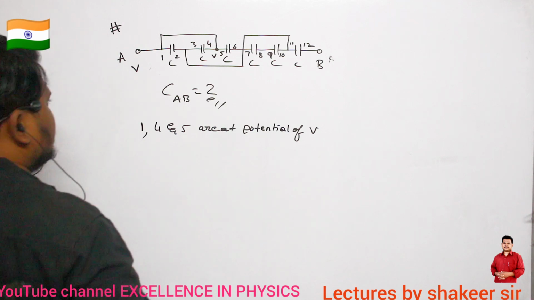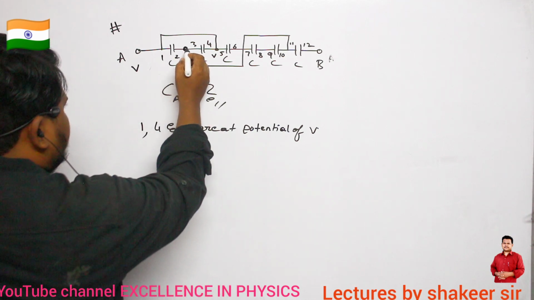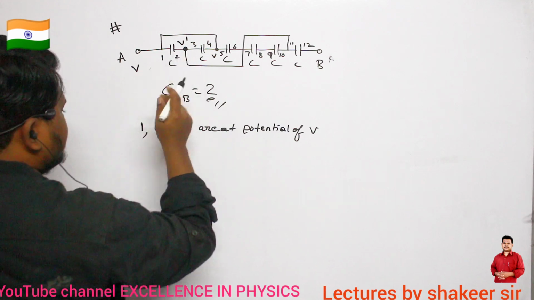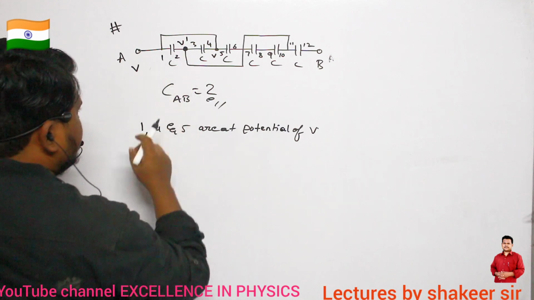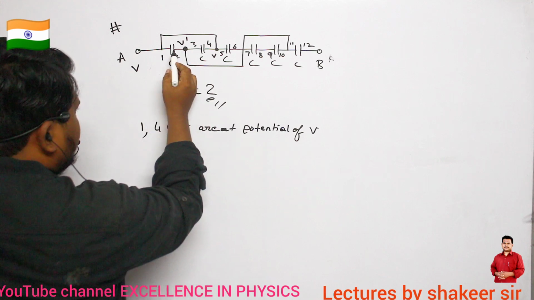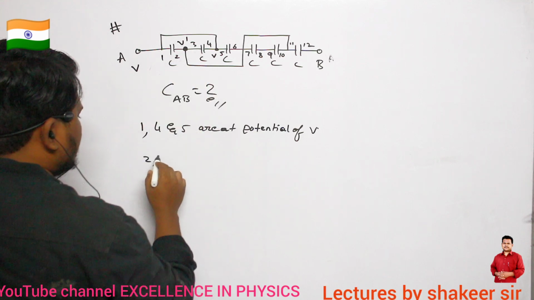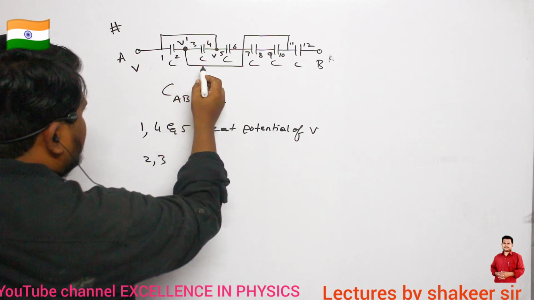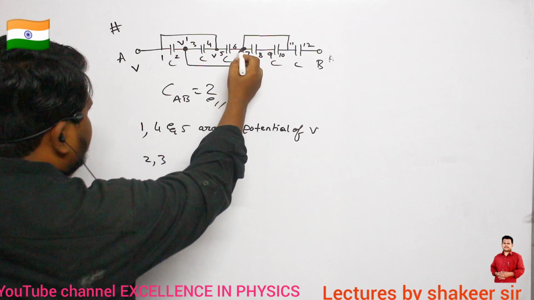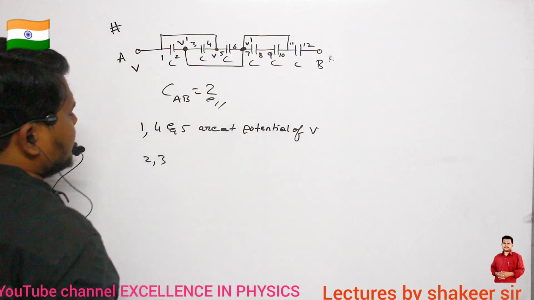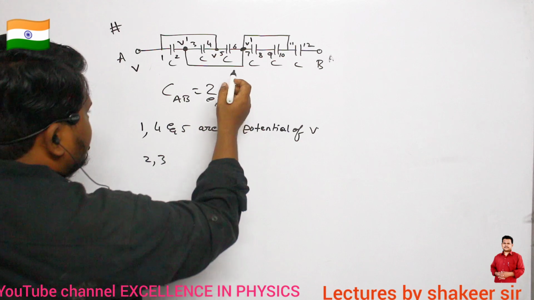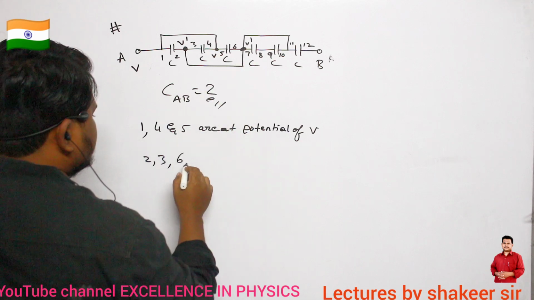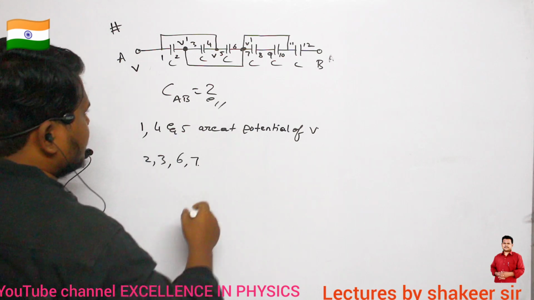Okay. Now let us call this potential V dash. Now which are the plates which are connected at a potential of V dash? So plate number 2, plate number 3. So 2, 3 are connected to potential of V dash. Next, if I go along this line, then here also I have a potential of V dash, no? So here also potential is V dash. Now here what are the plates which are connected to the same potential of V dash? 6 and 7. So 6, 7 are connected to the same potential.